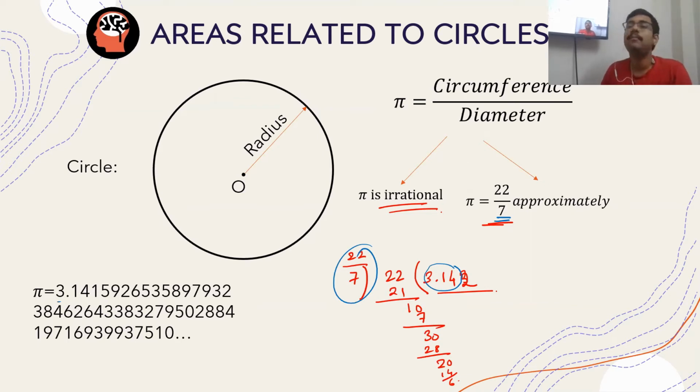There are many people who provided many approximate values of pi, some of them quite accurate. If I talk about the Babylonian civilization, they gave the value of pi to be between 3 and 4. That was their approximation. Then came other mathematicians, who gave different approximations. Then came Aryabhatta, who also gave an approximation.